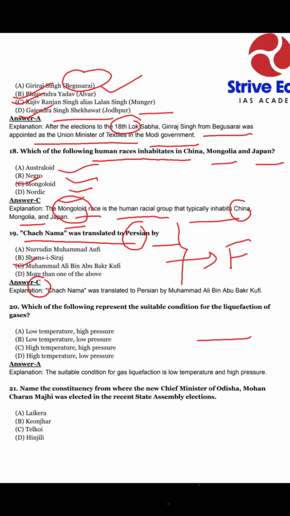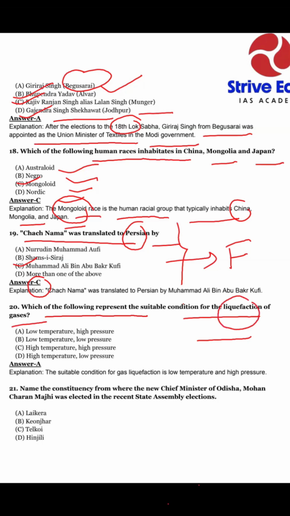Okay, dear students, it is a factual question. If you know, you can give your answer. Okay, it is a basic question. If you revise your basic books, you can easily give your answer, which is not a typical question. Okay, but factual. Which of the following represents the suitable condition for the liquefaction of gases? How does a gas change into a liquefied condition?